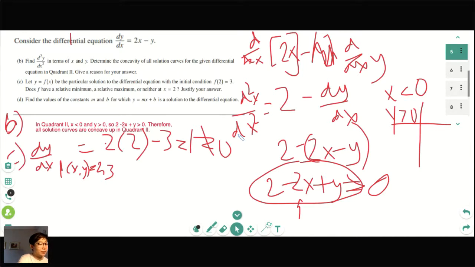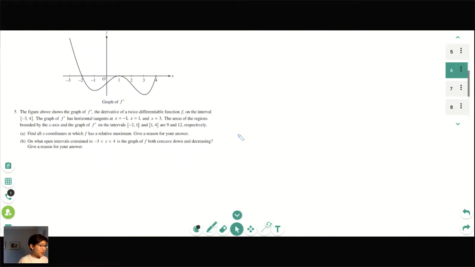Okay, let's move on. So let's look at part A for number 5. Find all x coordinates at which f has a relative minimum. Y'all can do this without my help. Let's try part A. Answer in the chat. This is a graph of f prime. Note that. Very key. So when is f a maximum? It's x equals -2. Yes.